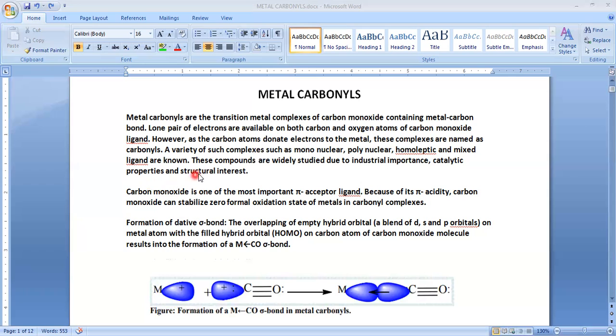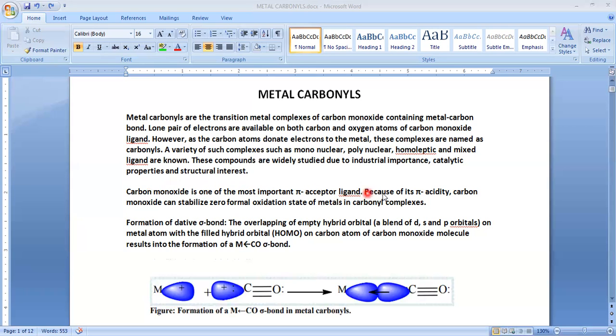The second is structural interest. Structural interest means these carbonyl compounds have a rigid nature, rigidity or hardness, so due to these properties we use them in other ways. Next, carbon monoxide is one of the most important pi acceptors. So here, see one more thing.